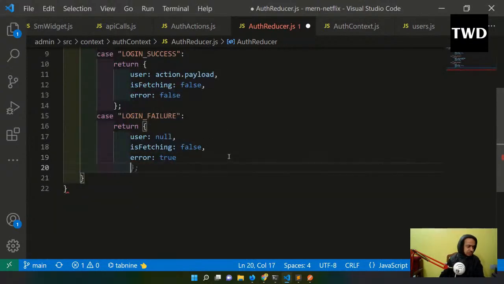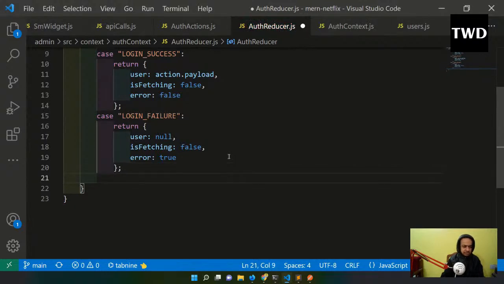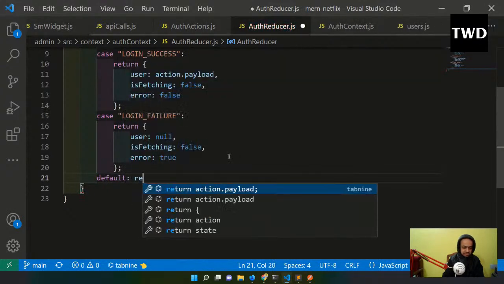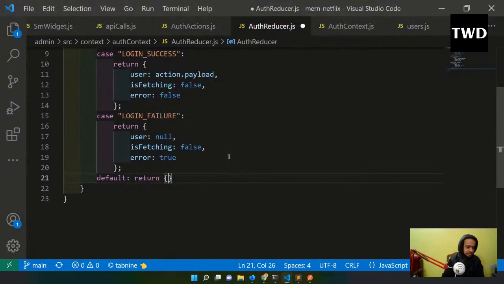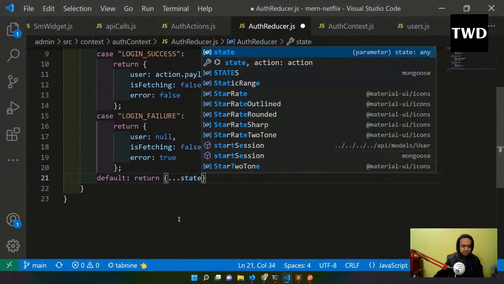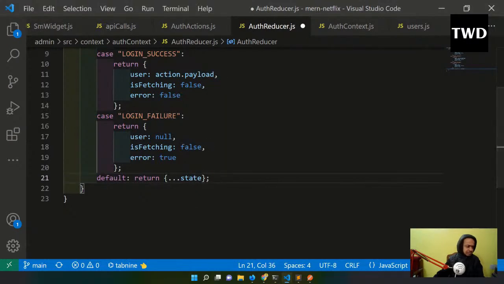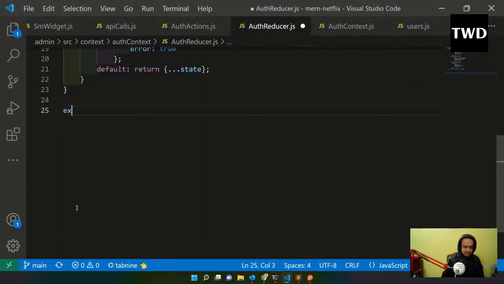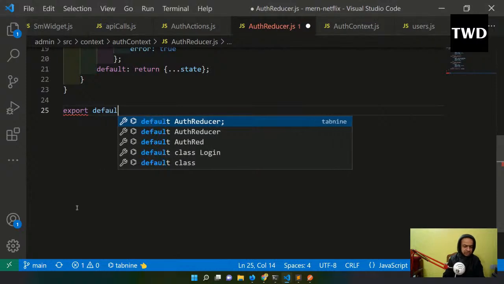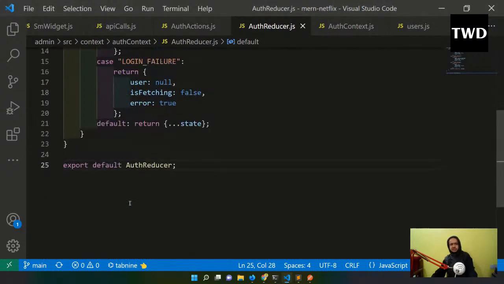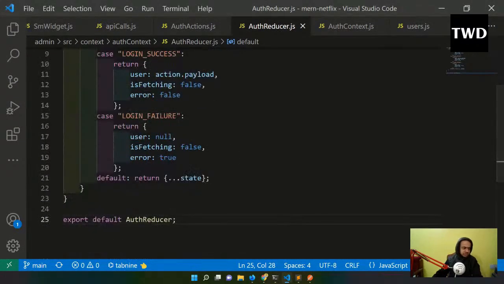Okay, so this is done, and default is return ...state, the state will be there in the return. Okay, so that is done, and then we'll have export default AuthReducer, so we have to export it. So export the default of the auth reducer. Okay, that we have. Now this auth context we have to do.